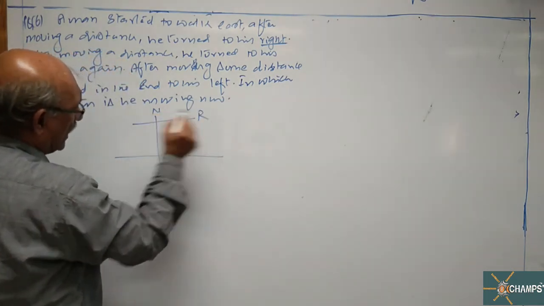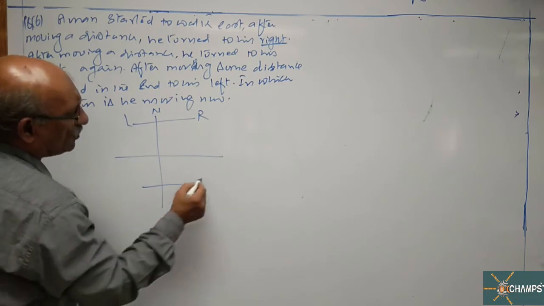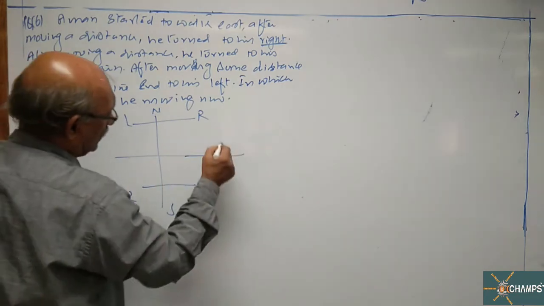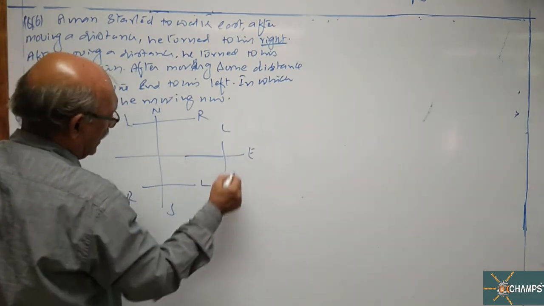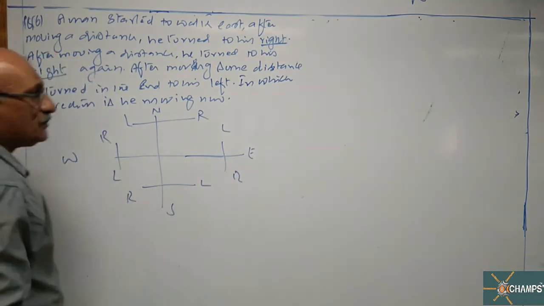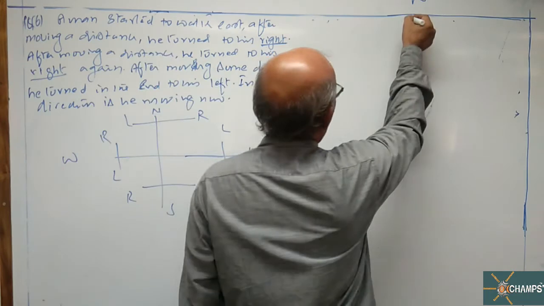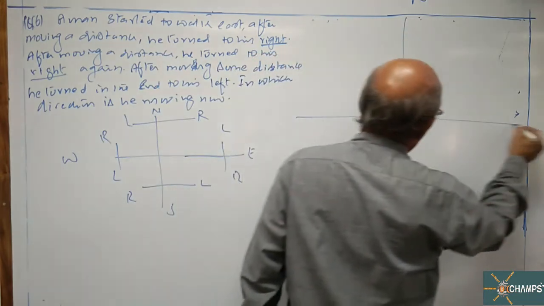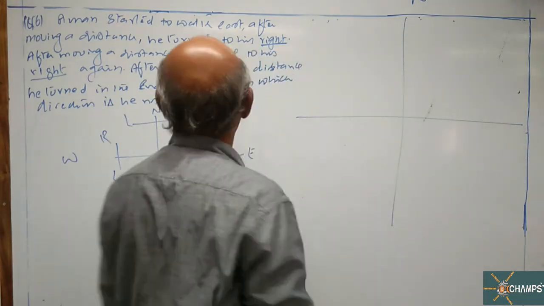This is north, right, left. This is south, left, right. This is east, left, right. This is west, left, right. Now, sir, let's go to the main picture.